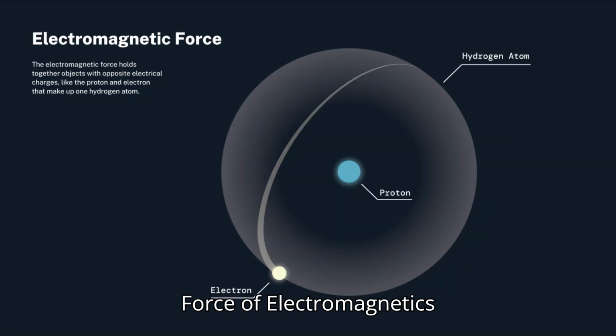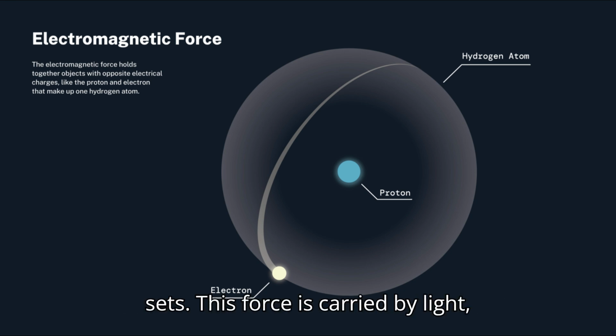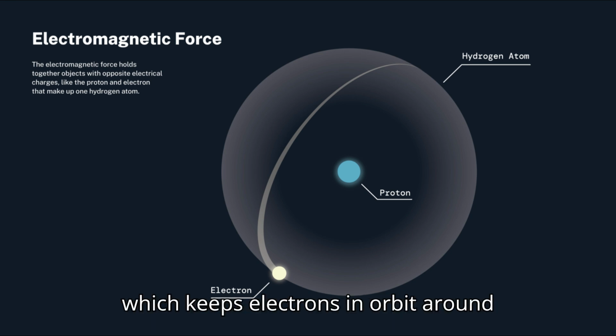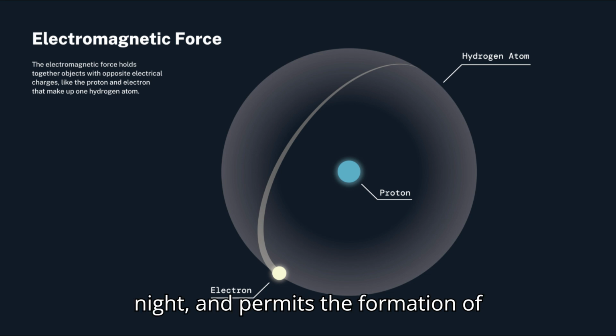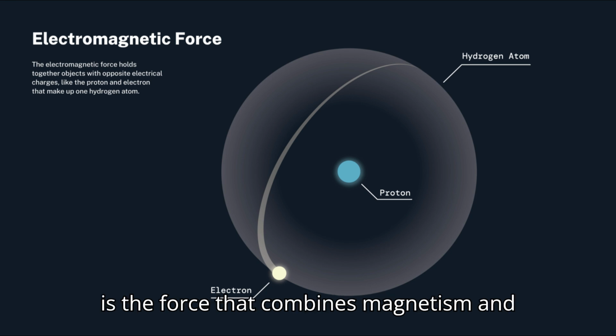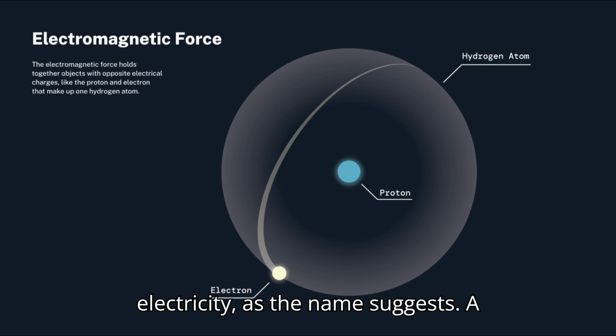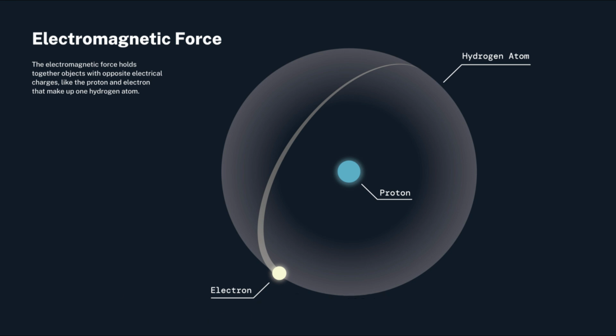The force of electromagnetics. Electromagnetism powers our television sets. This force is carried by light, which keeps electrons in orbit around atomic nuclei, lights up our homes at night, and permits the formation of chemical compounds. Electromagnetism is the force that combines magnetism and electricity, as the name suggests. A moving electric field generates a magnetic field, and vice versa, demonstrating their interdependence.